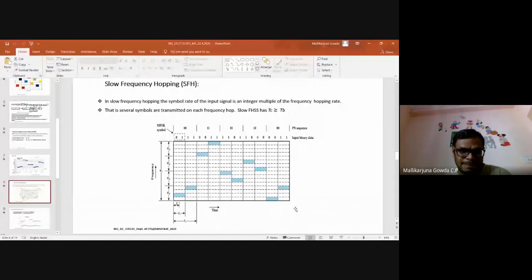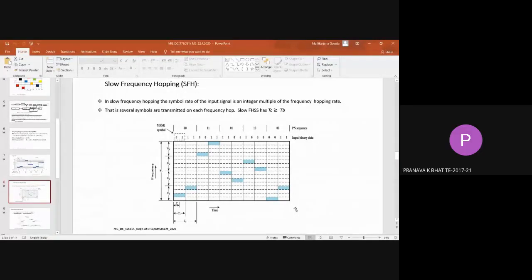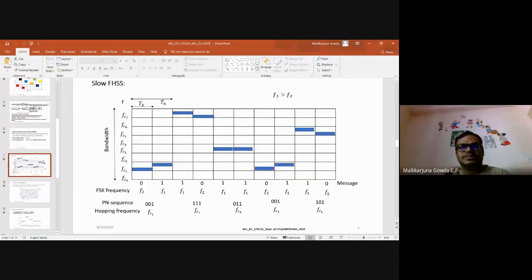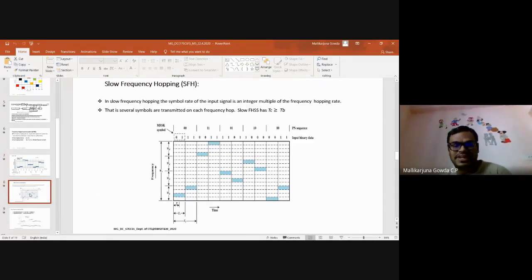Yes, clear? Or do we still have doubt? If you have doubt, you can go back to the first slide. Think over here. I took binary FSK since it becomes slightly easy to understand. Then I went for M-ary FSK, that is MFSK, and I made a pseudo noise sequence with only two bits. Here I have taken 3 bits, just for understanding at the beginning, to understand very easily. Then I think this takes a little time. That is what I feel, from my side.